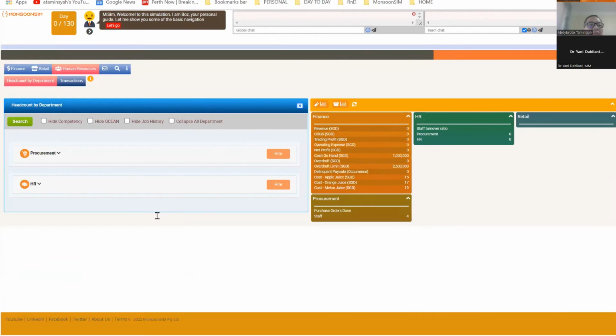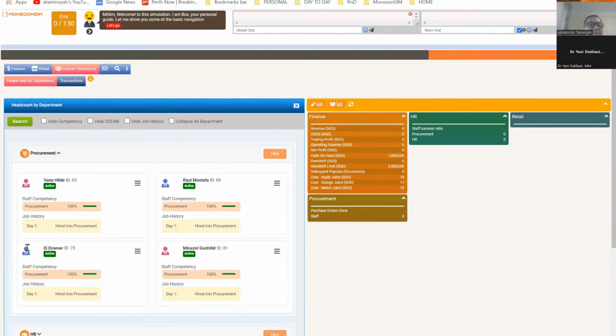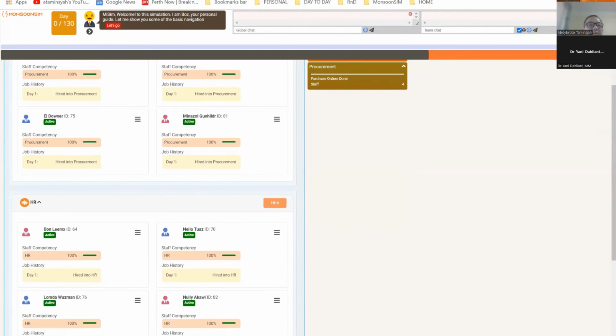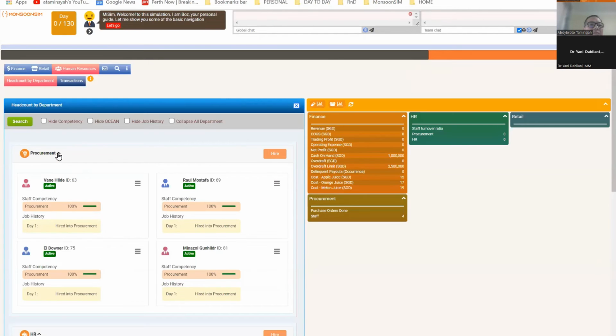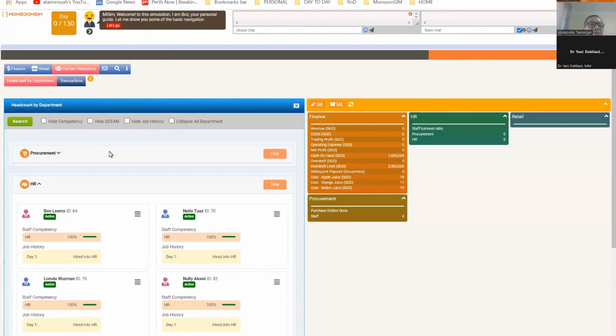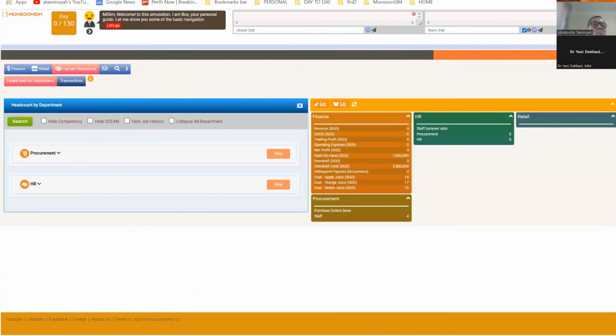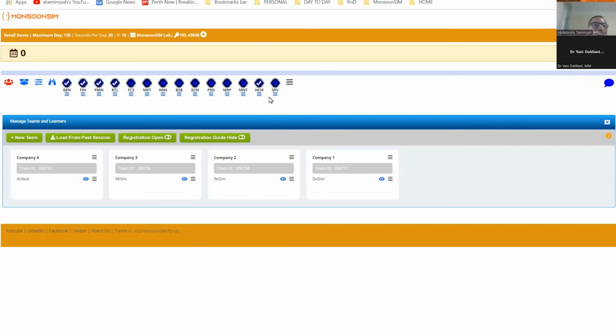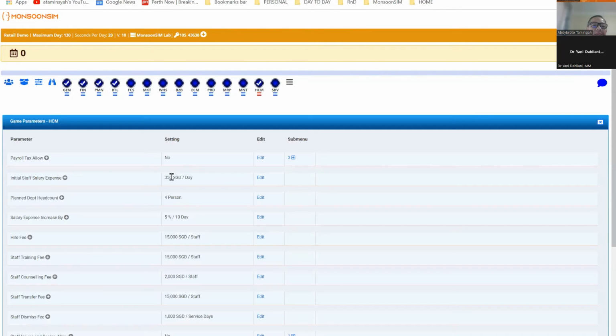So altogether, there are 8 staff working, 4 in each department. Each staff, let's take a look at their salary. If you look at the human resource, the salary is 350 Sing dollars per day. That's the initial staff salary expense.